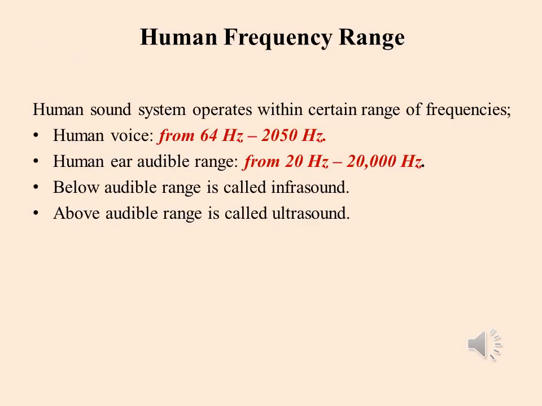Human frequency range. Human sound system operates within certain range of frequencies. Human voice, from 64 Hz to 2050 Hz. Human ear audible range, from 20 Hz to 20,000 Hz. Below audible range is called infrasonic. Above audible range is called ultrasonic.